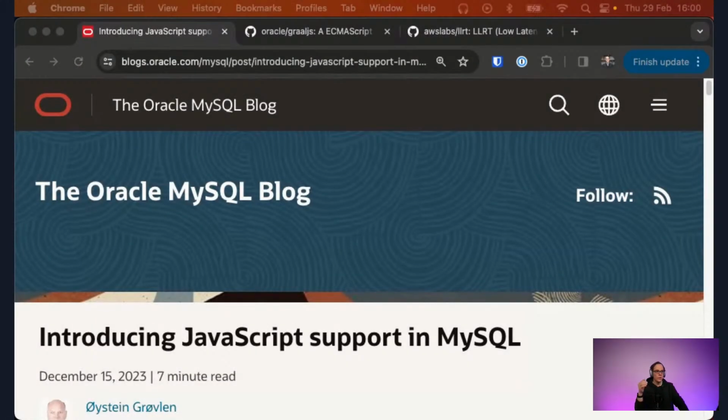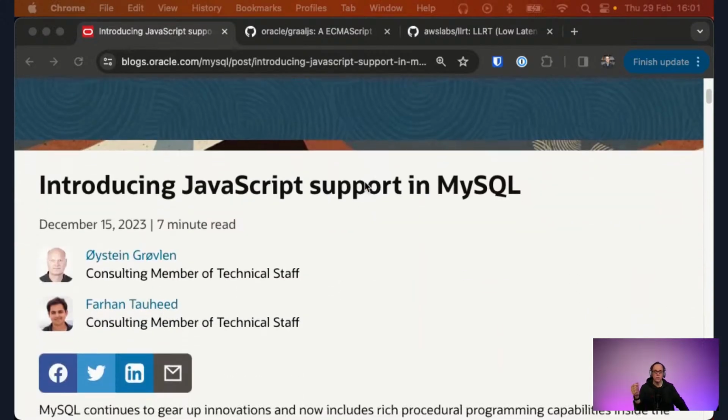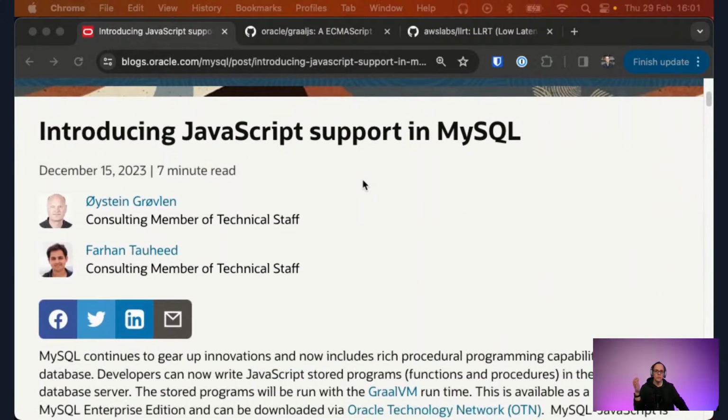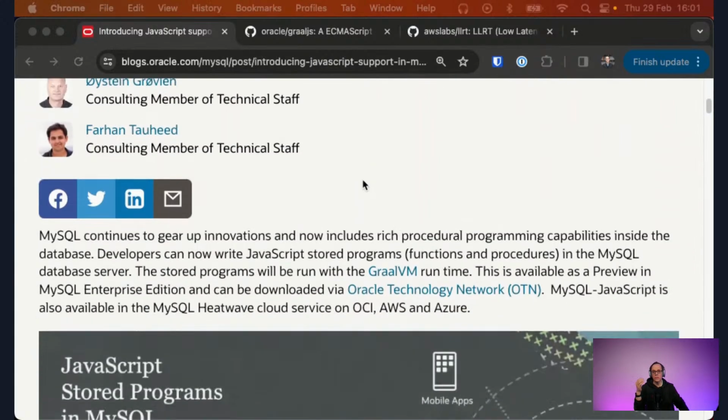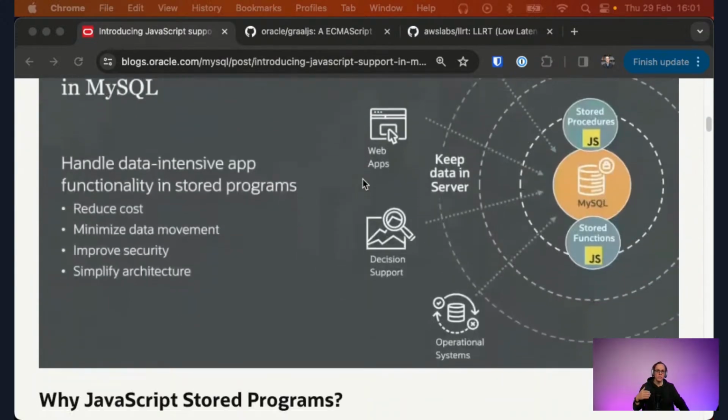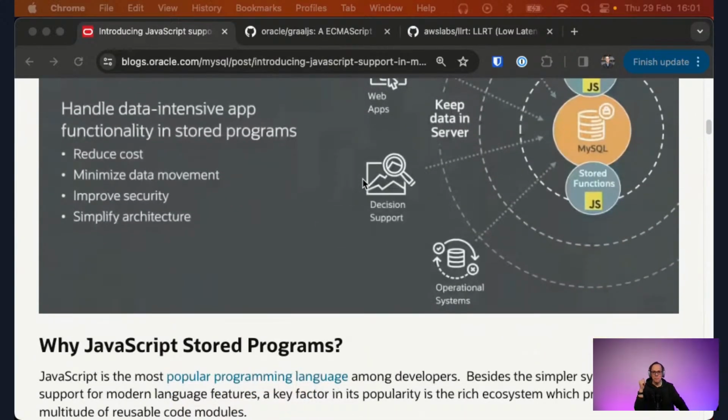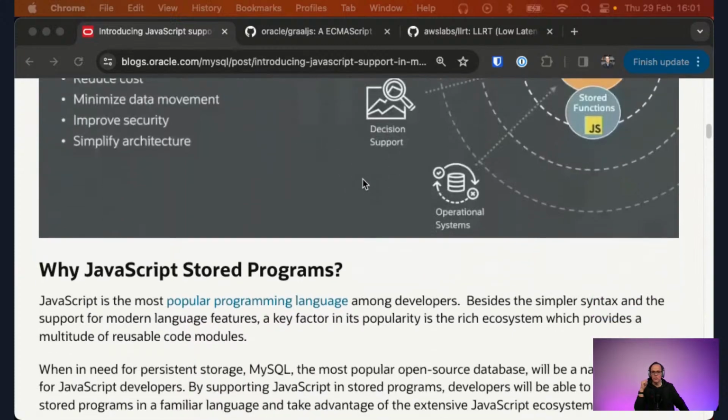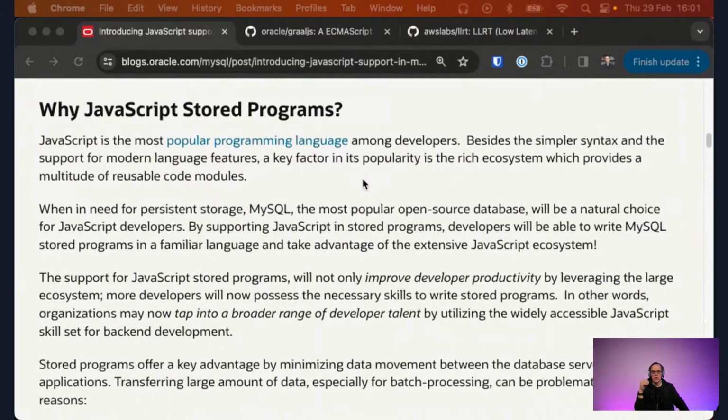The first thing I want to share is briefly what we're covering and why we're covering it. There has been a recent announcement from a major database, MySQL, where they've introduced JavaScript support in their database. This has caused some virality and outrage in the data community.